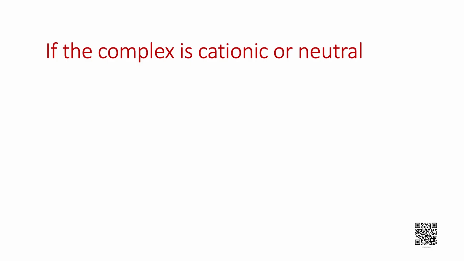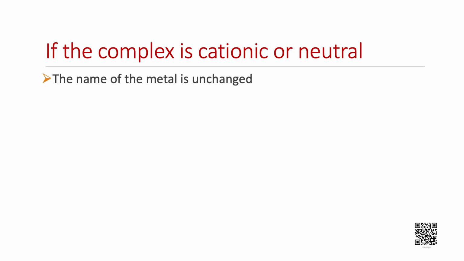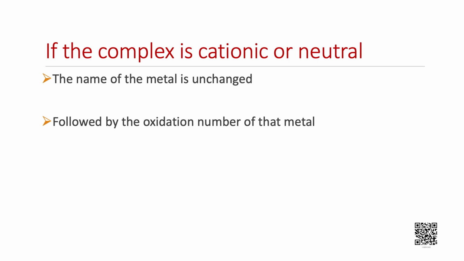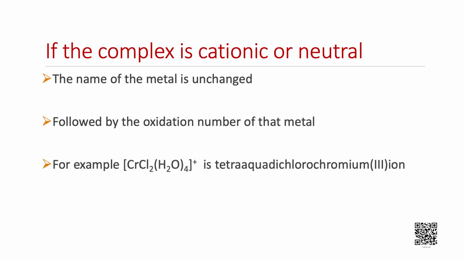If the complex is cationic or neutral, then the name of the metal is unchanged, followed by the oxidation number of that metal. For example, the given complex is tetraaquadichloridochromium(III) ion.